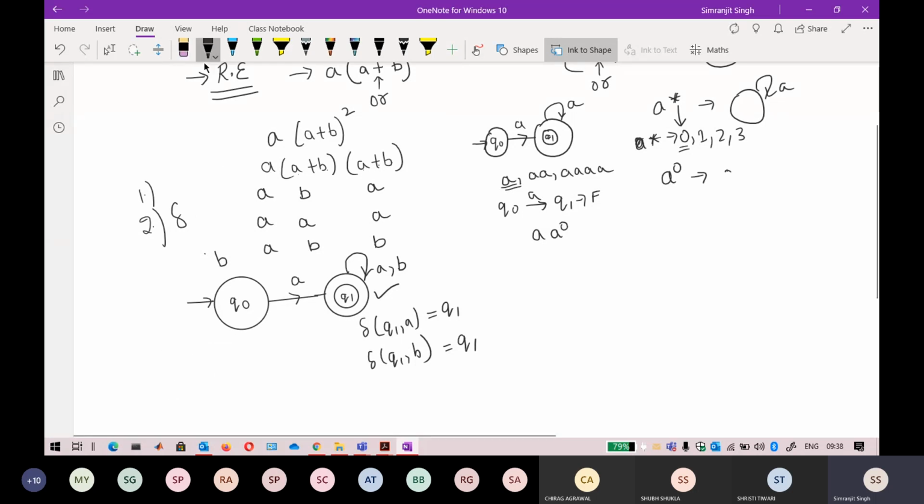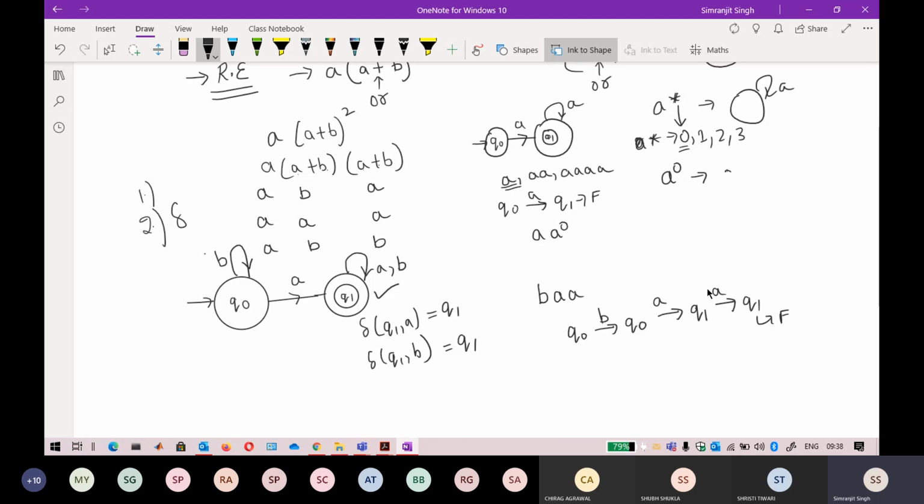The simplest solution is always to do a self loop here. If I do a self loop, strings like B, A are also possible in this automata. If you look at it, Q node on B is going towards Q node, Q node on A is going towards Q1, and Q1 on A is going towards Q1. So this is the final state.